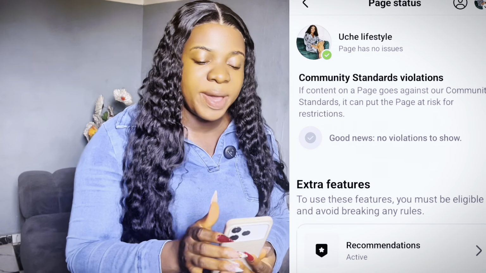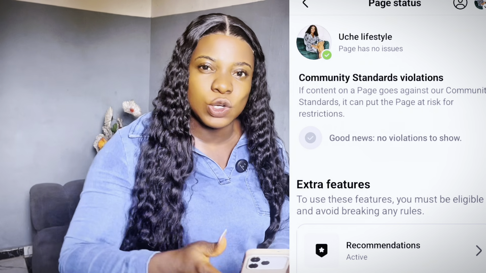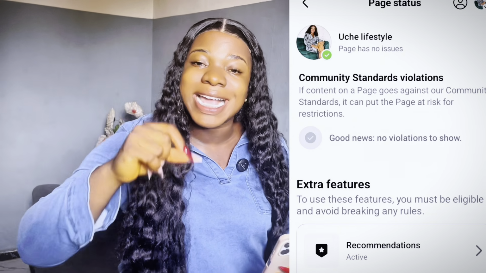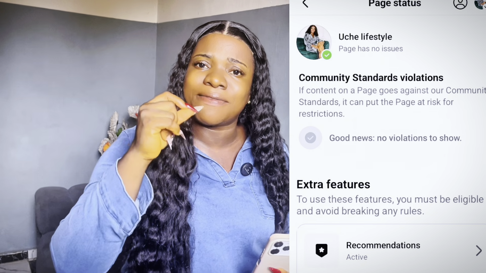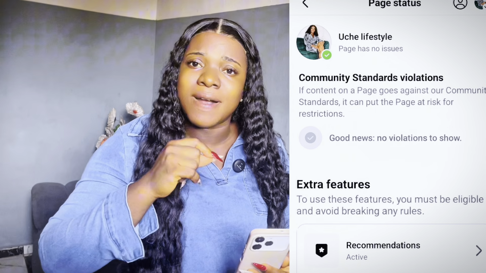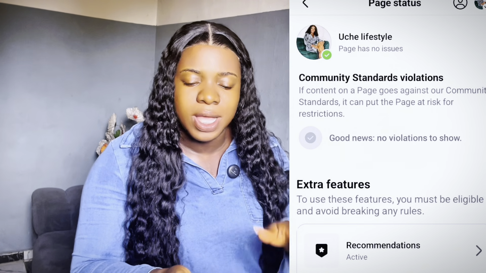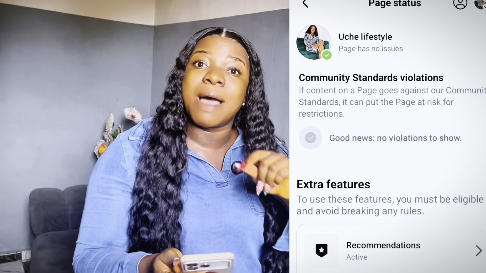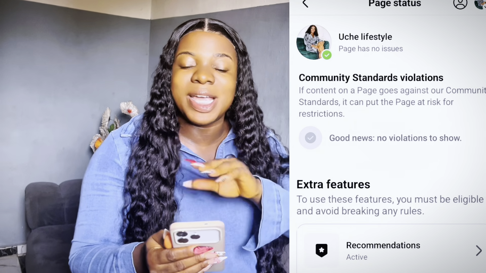Because if your page status is having issues, believe me, this will delay your monetization, because Facebook is not going to monetize a page that is having issues, okay? Most of you that have up to 10,000, 5,000, 15,000, 20,000 followers and are yet to be monetized, this could be one of the problems. All right, so you have to come here to make sure that this page does not have any issue at all, first of all. Then after checking the page health, the page status, if it's in order, like you can see, this is mine and it says page has no issue.